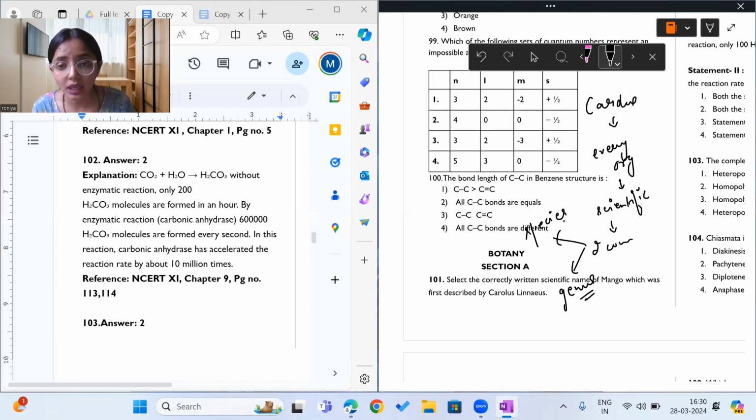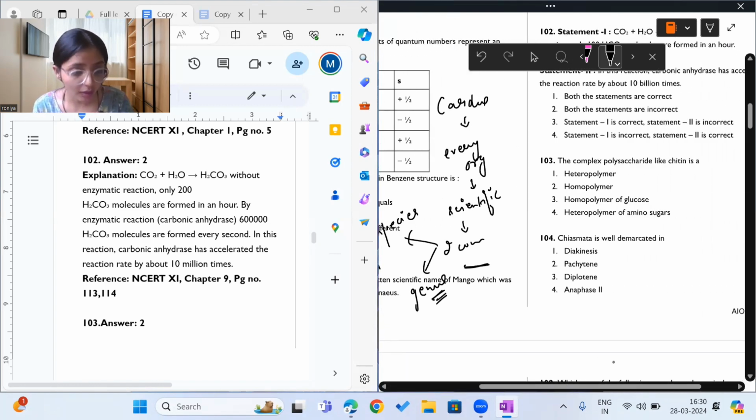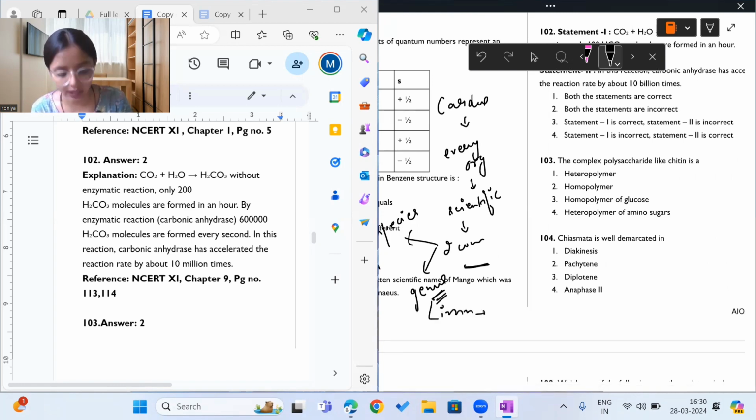The first word of the name indicates the genus, and the second word of the name indicates the species, and there is a third word also which we add, which is nothing but Linn, capital L-I-N-N, which indicates Linnaeus.